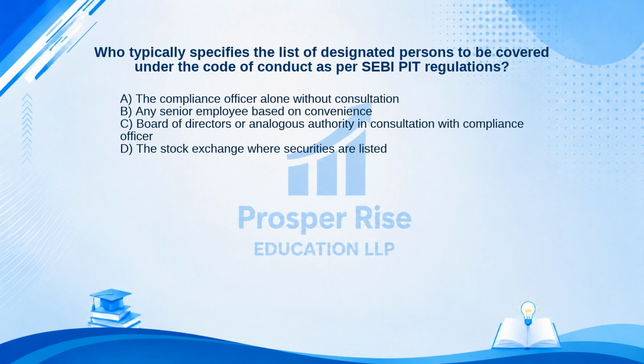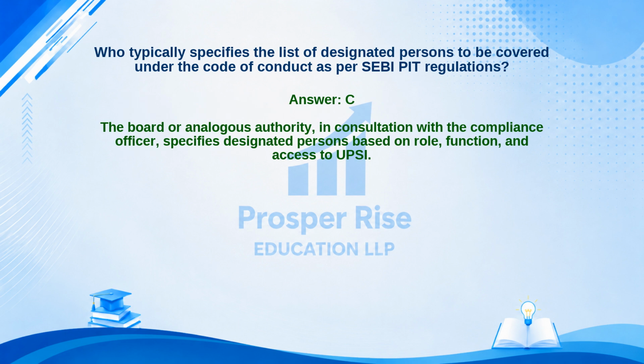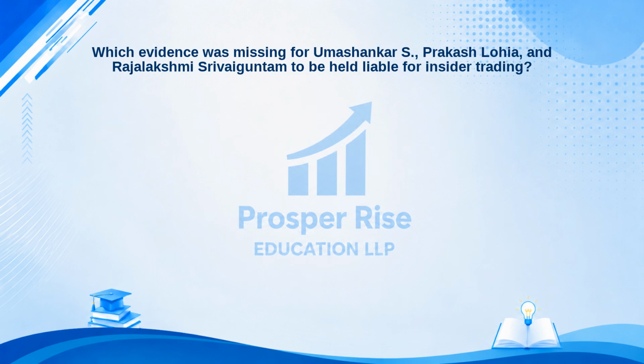Take a moment to pause the video and decide. The correct answer is option C. Let's see why. The board or analogous authority, in consultation with the compliance officer, specifies designated persons based on role, function, and access to UPSI. Here is another practice question.